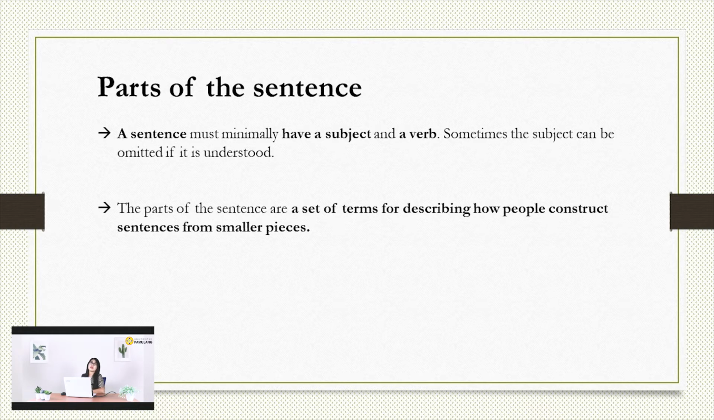Okay, let's imagine. Is it possible to construct a sentence using only a subject like I, you, we? No, it's impossible. Or how about we choose only the verb? Speaking, eating, drinking, draining, racing? No, it's also impossible. So we need to construct a sentence using smaller pieces. What are they? Okay, sentences consist of a number of parts, using different parts of speech.